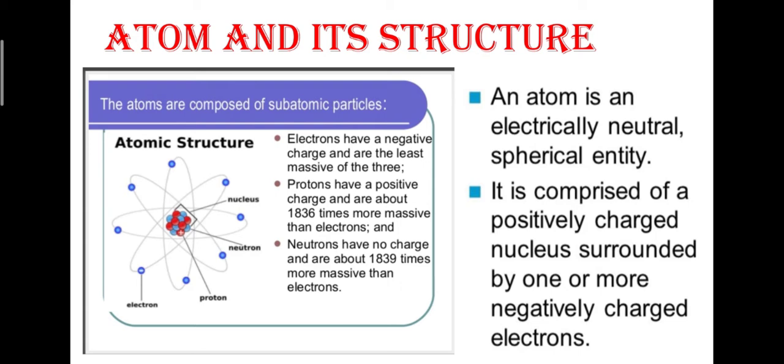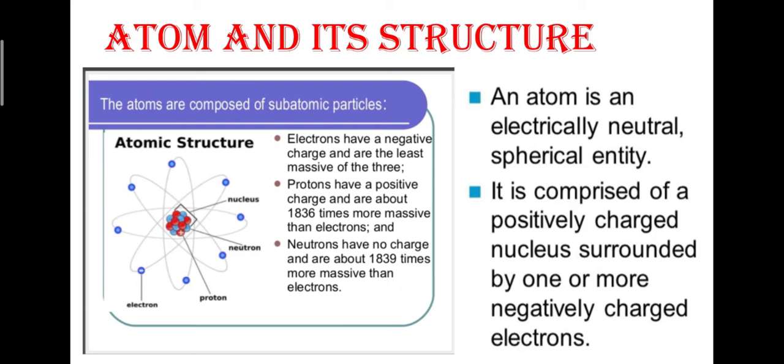tiny particles. Atoms make molecules, but if atoms are tiny particles, they are also composed of some things, and this composition, or how atoms are composed, was given by Maharshi Kanada. Then Dalton gave a theory regarding this composition of atom. So he discovered that atoms are also made up of subatomic particles like electron, proton and neutron, where electrons are negatively charged, protons are positively charged and neutrons are chargeless. So these three subatomic particles make up an atom.